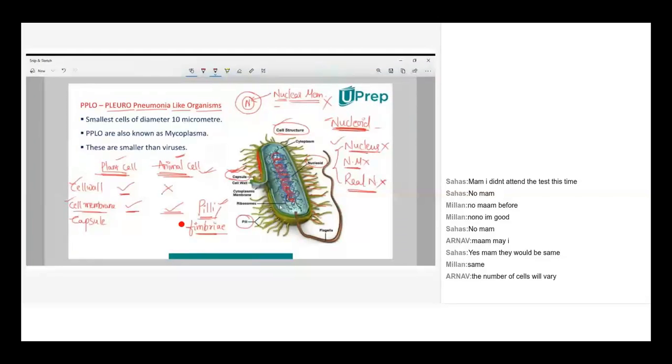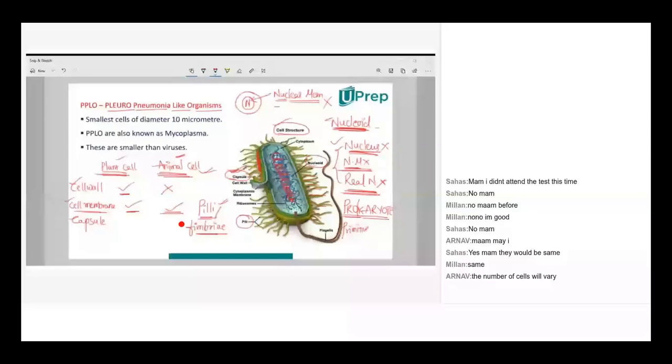Organisms which don't have a nucleus, which don't have a nuclear membrane, which don't have a real nucleus are called prokaryotes. Pro always means primitive. And karyon means what? I explained it several times. Karyon means nucleus. So the organisms with a primitive nucleus are called prokaryotes.